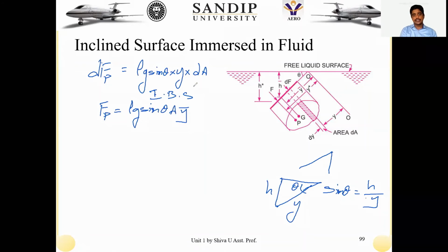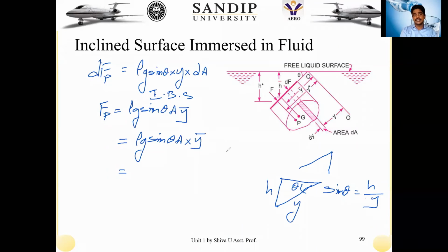For that reason, I have again gone to this. So that was the mistake if we proceed in that way, right? So then my equation would become rho g sine theta into a into y bar. If I want to write the y bar in terms of the expression related to the h bar, then how can I write from this inclination?